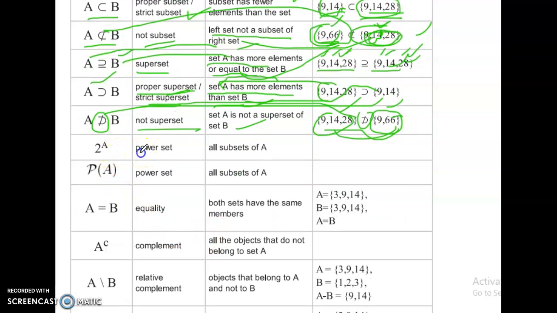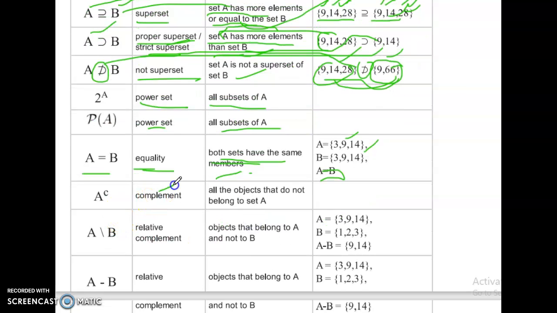Power set: 2 power A, or P of A, all subsets of A. A equal to B, equality: both sets have the same members. A having 3, 9, 14, B set having 3, 9, 14. So A equal to B. So equality: both sets have the same members.